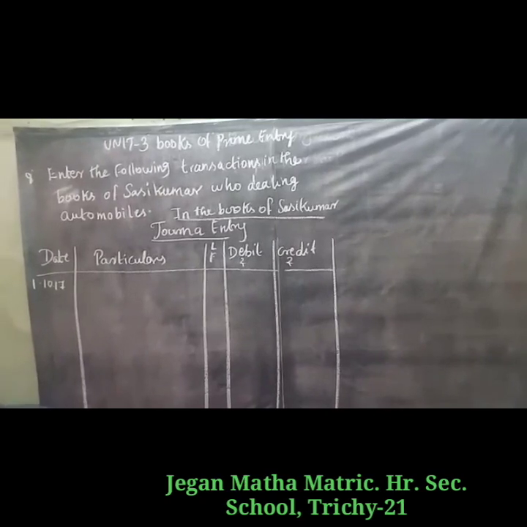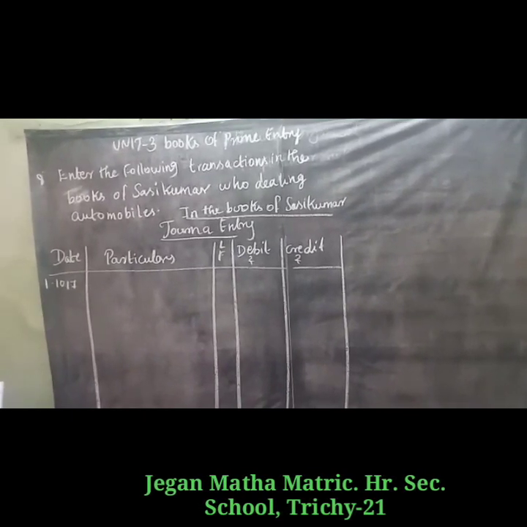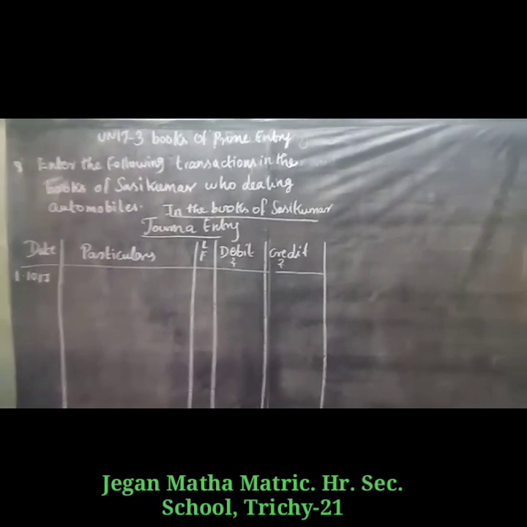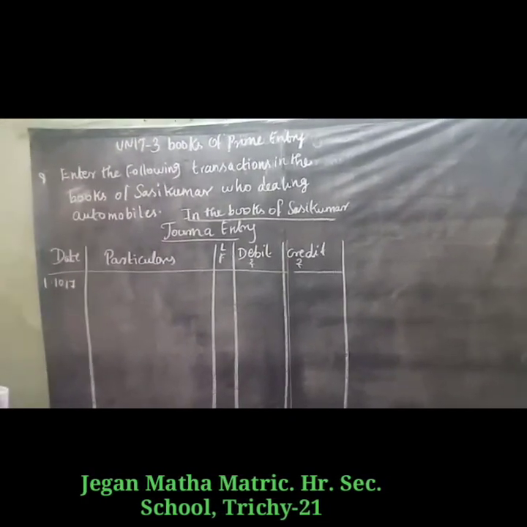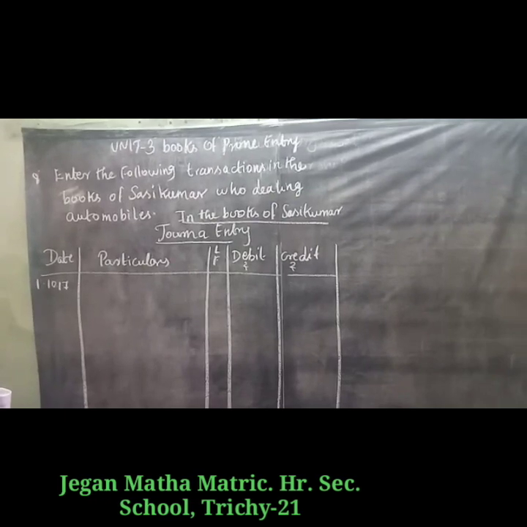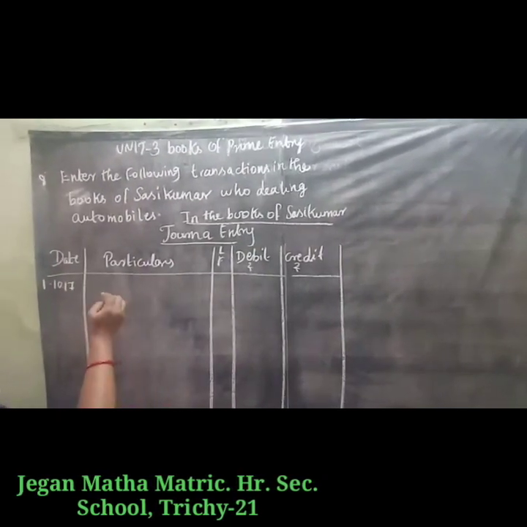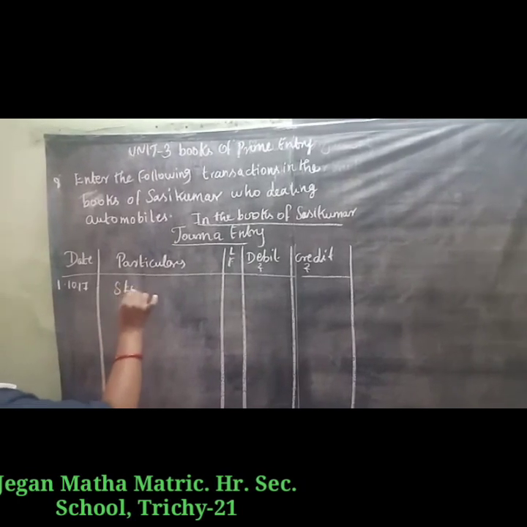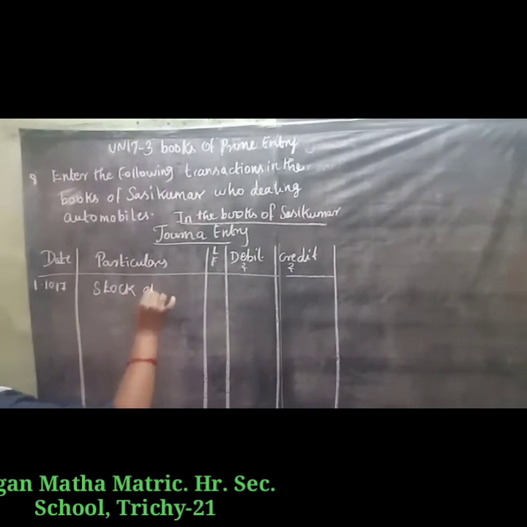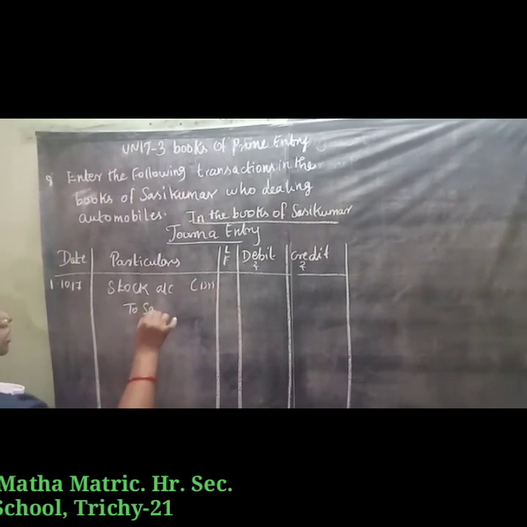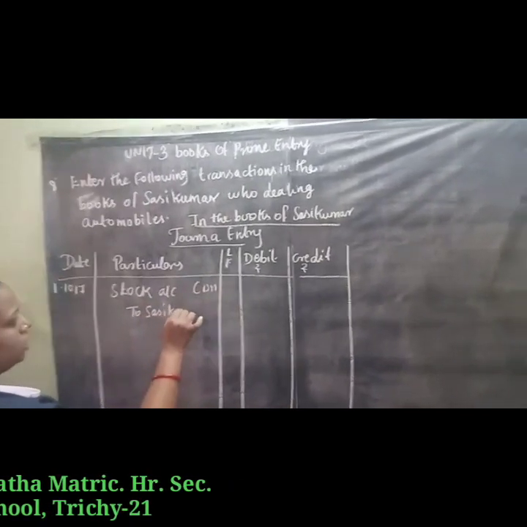So first transaction, commenced business with the goods, rupees 40,000. So what comes in? Goods. Who is the giver? Sasikumar. So we have to write here stock account debtor. Stock comes inside the business. So stock account debtor to Sasikumar capital account.